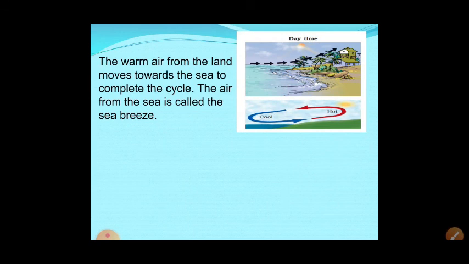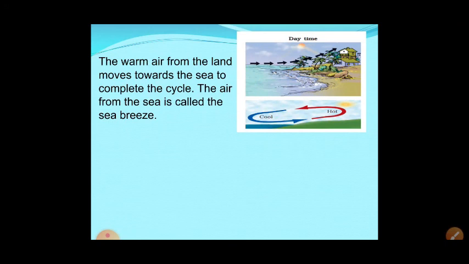In the daytime the land gets heated fast and the water does not. When the land gets heated fast, the hot or warm air from the land moves toward the sea because that is cold.